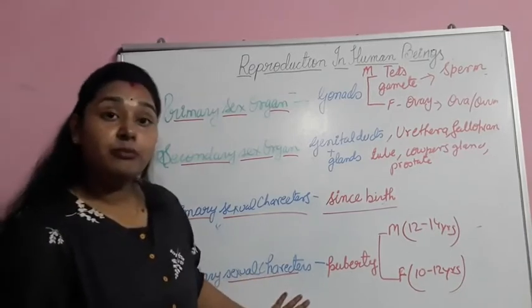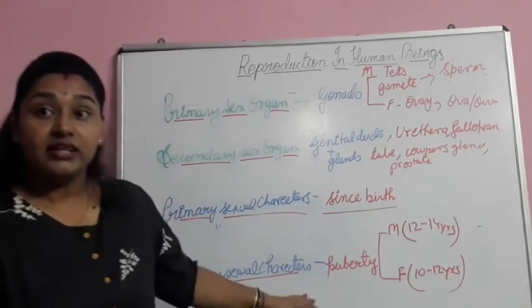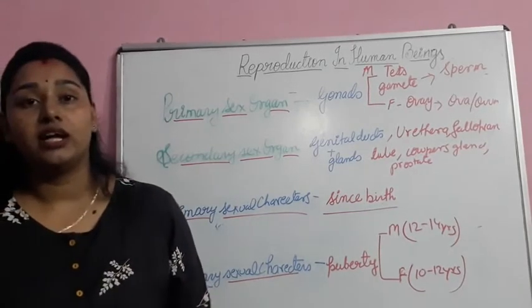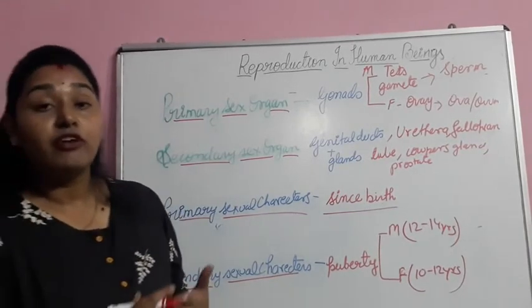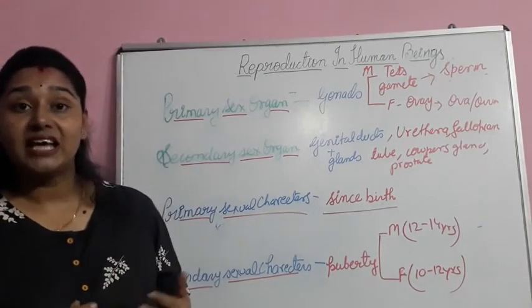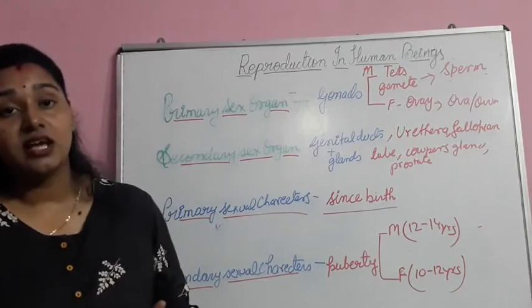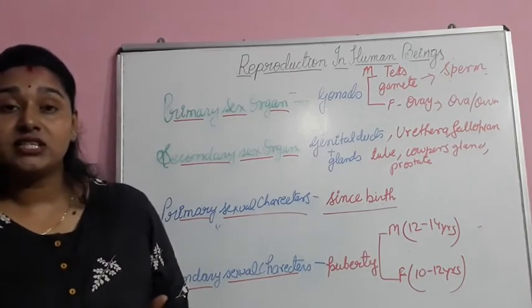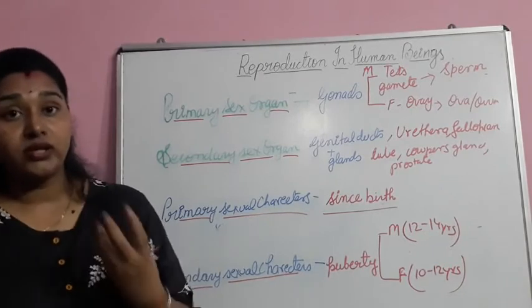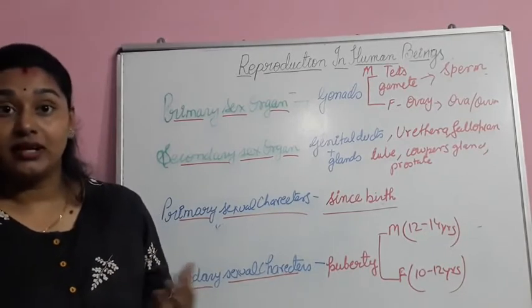At the time of puberty, some secondary sexual characters develop in the body. For example, if it is a boy, there is broadening of the shoulders, hair in the armpits, hair on the face, and hair in the pubic area. Then you can see a change in the voice.